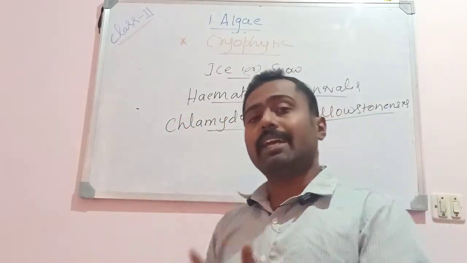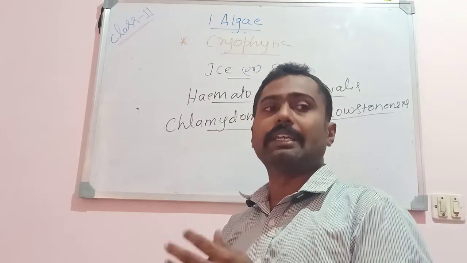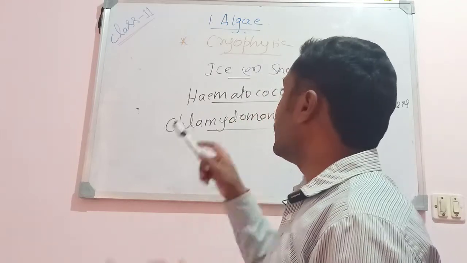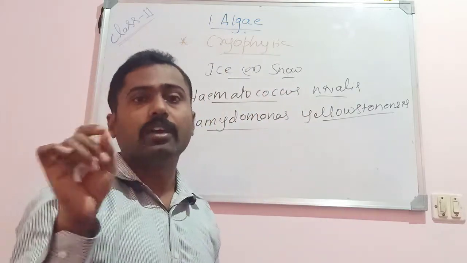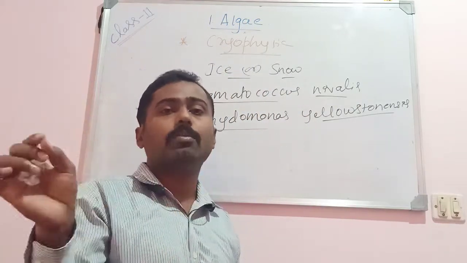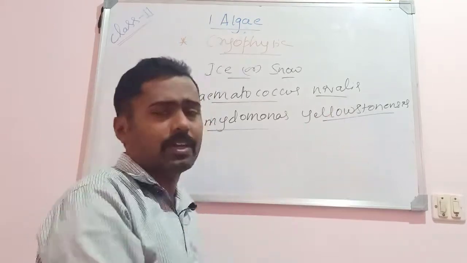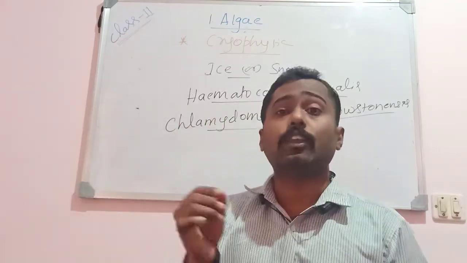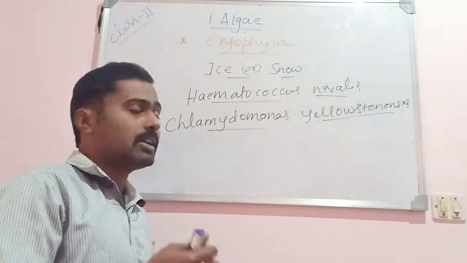Such kinds of questions may be asked in your competitive examinations like NEET or CET. Which among the following members is growing on ice? Give an example for cryophytic algae among the following. Some examples will be given, or which among the following is a halophytic algae. Haematococcus nivalis is a cryophytic algae.